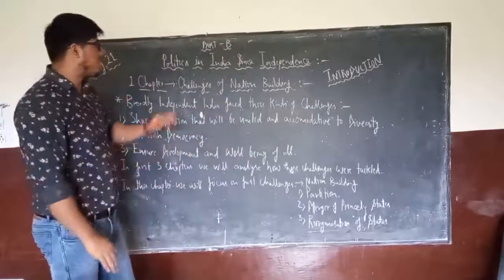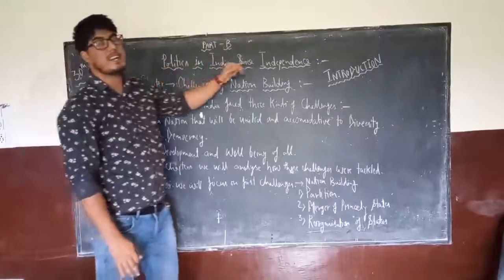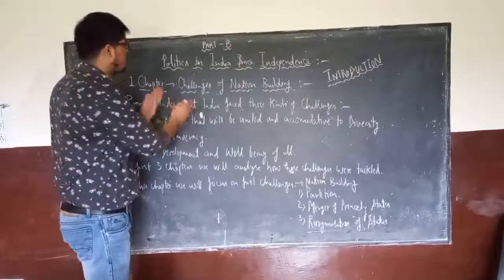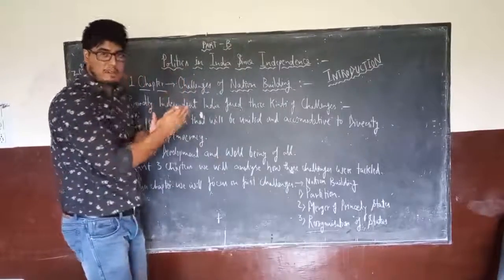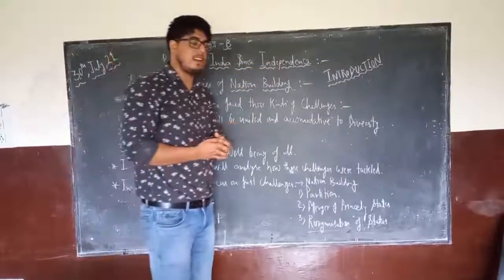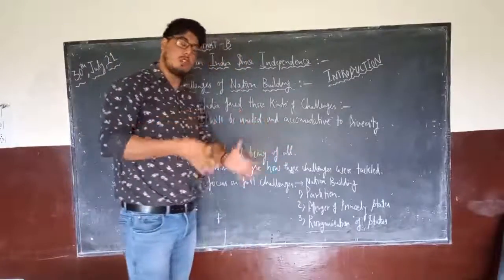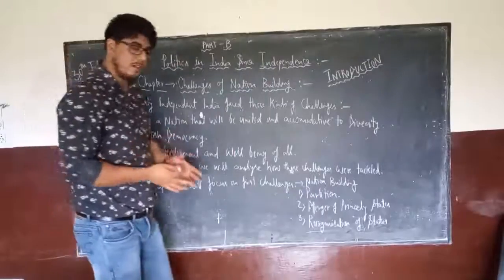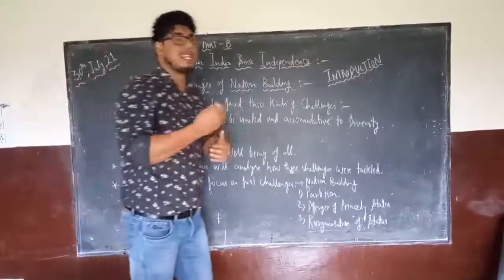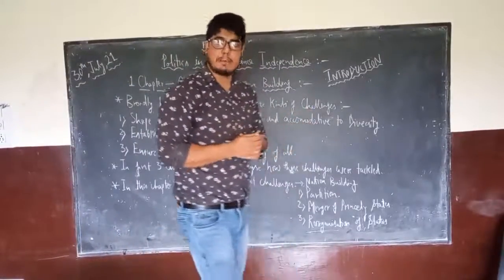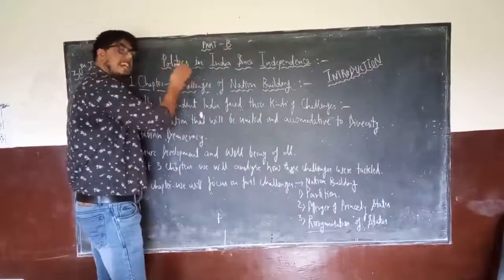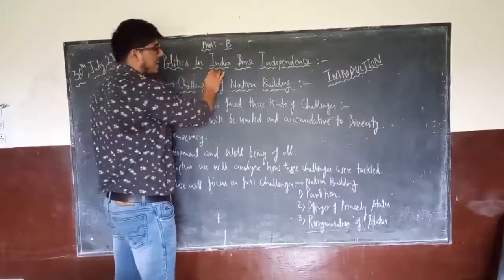So before moving forward, let's discuss the title of the book, that is Politics in India since Independence. From the very title of the book you can make out we will be focusing on the politics or the political developments or political growth of India after their independence period. Once we became an independent country, we gained sovereignty, we framed our own constitution, we became a democratic form of government, then how our politics has worked and what political developments have taken place with the passing years after independence. Basically this will be the content of the whole book, where we can understand the various political aspects and dimensions relating to India but after independence.